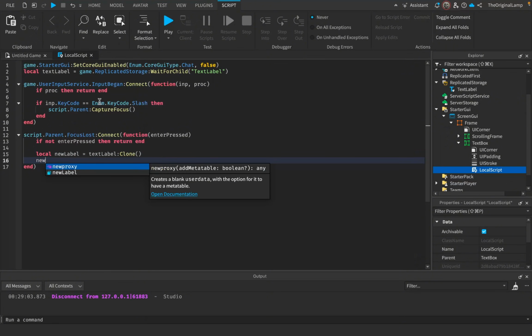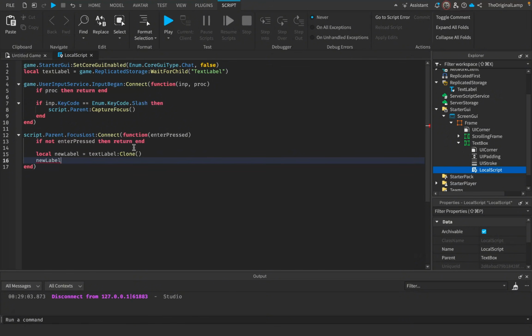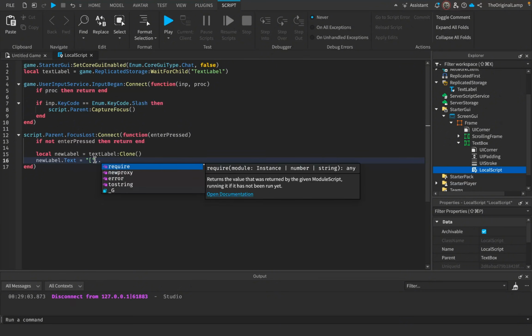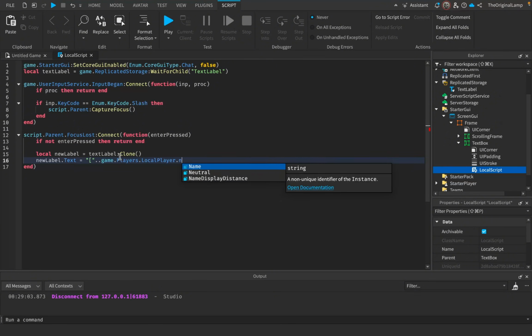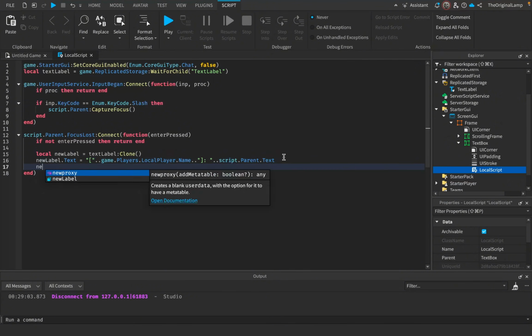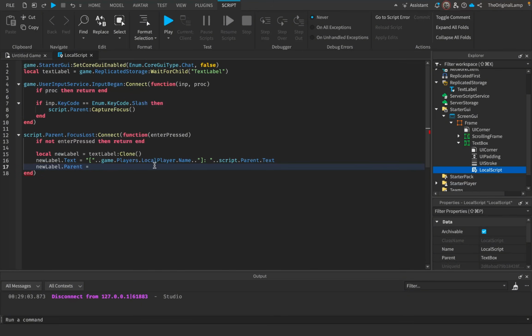We're going to set the text of this new label equal to, first of all, the player's username in square brackets, and then the message that the player has said. So I'll say .text is equal to, and then we have to connect strings together. I have to do the square bracket, then game players local player .name, then close it off with another square bracket, a colon, a space character, and then we get the text of the text box, which is script.parent.text. Then we're going to say new label .parent is equal to the scrolling frame.